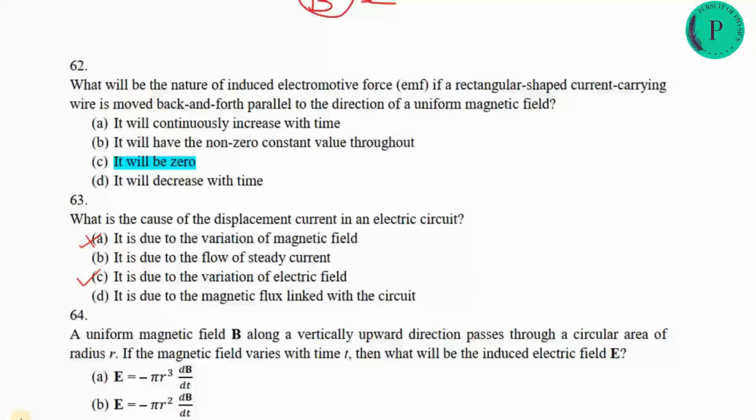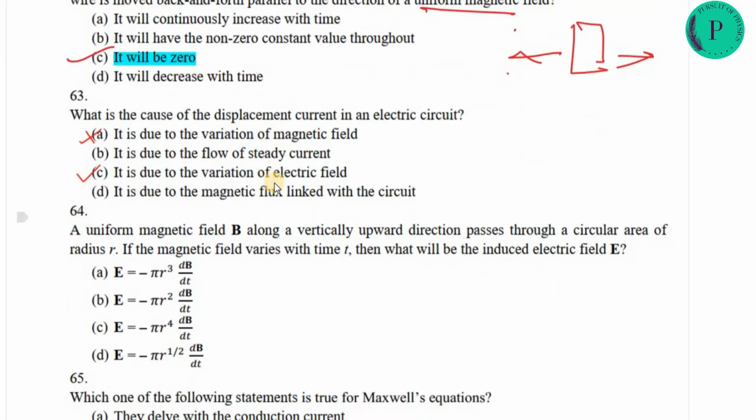What will be the nature of the induced electromotive force if a rectangular current carrying wire is moving back and forth in a direction parallel to a uniform magnetic field? The rectangular wire is moving forward and backward, so is there a flux change? There is no flux change, as in a uniform magnetic field the flux will not change. EMF will be 0, EMF is not induced, because of d phi by dt, Lenz law.